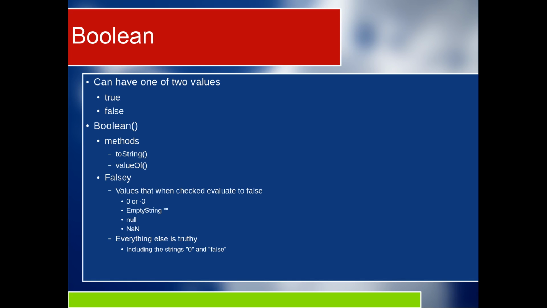If it's an empty string, in other words, a string with no characters inside of it, that will also return false, as will null, anything that's the null data type, and something called NaN, which is a special thing around numbers. We'll discuss NaN shortly in the next video. Everything else in the language is truthy, including strings containing 0 and strings containing false. This is not the same as setting something to 0 or false.